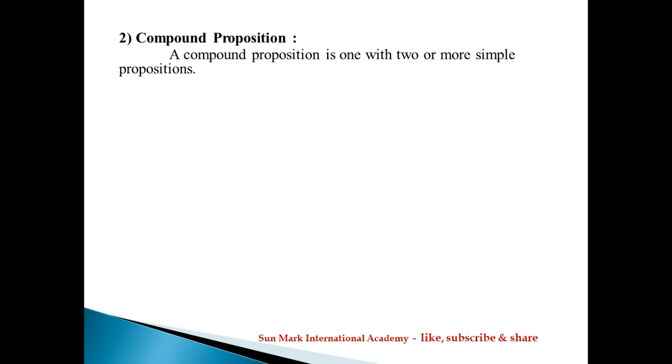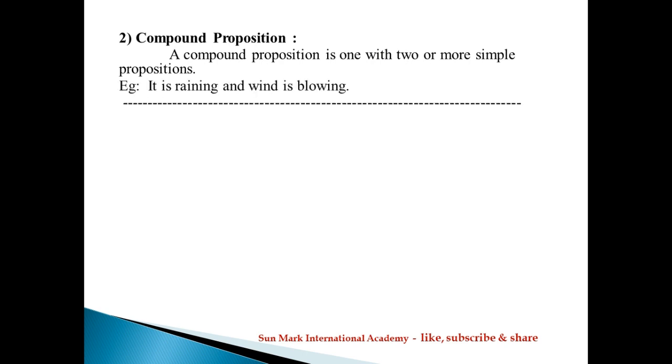Second one is compound proposition. A proposition having two or more simple propositions is known as a compound proposition. Example, it is raining and wind is blowing. He is writing and he is singing. Like that, these examples are known as compound proposition.